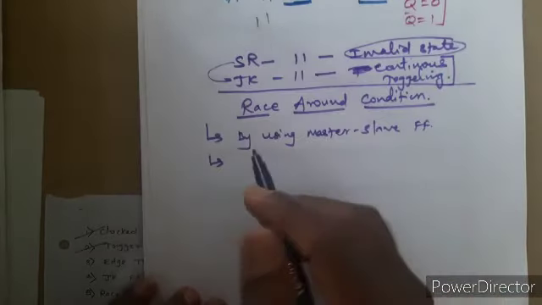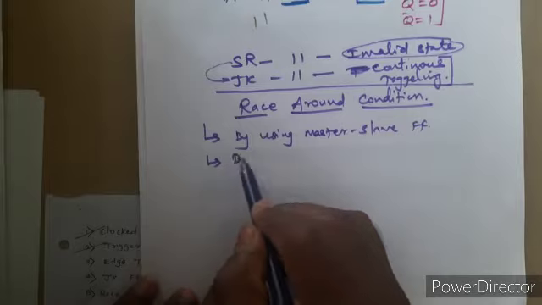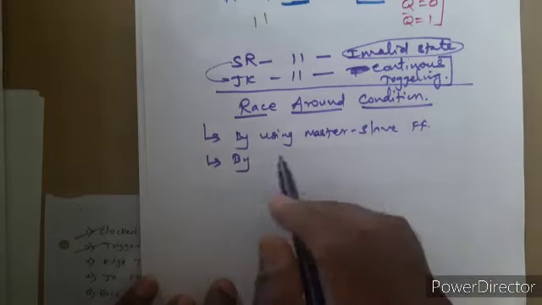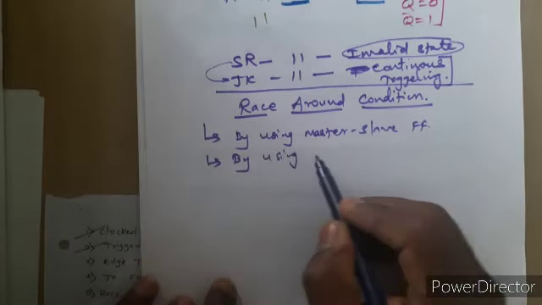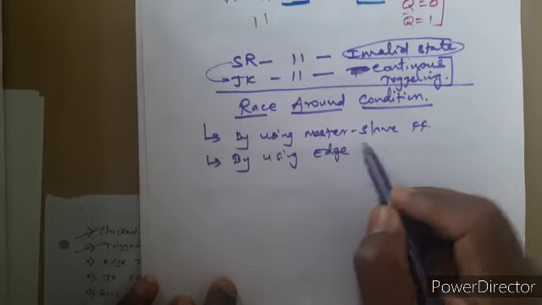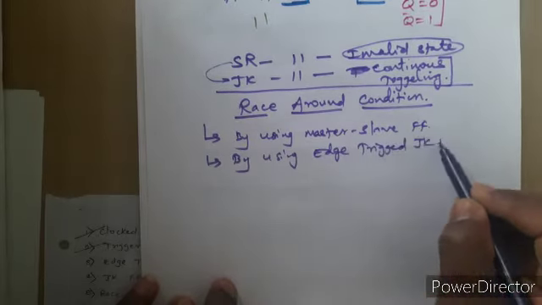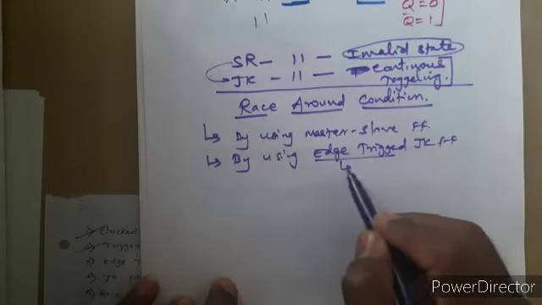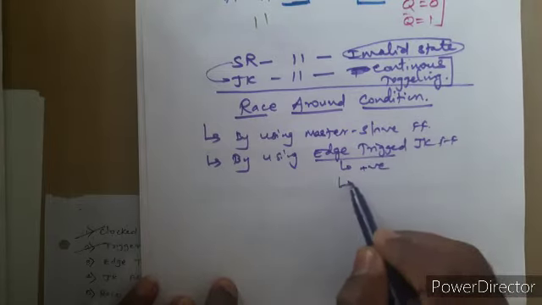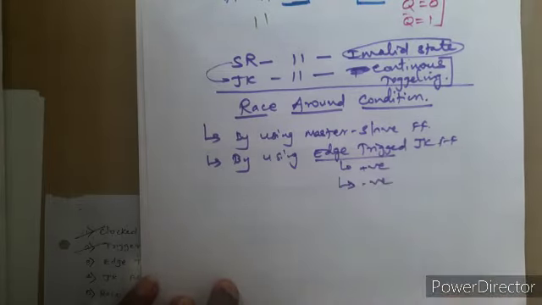So this race around condition can be avoided by using an edge triggered JK flip-flop. Now this edge trigger can be either positive or negative, as we have seen in some previous video lectures.